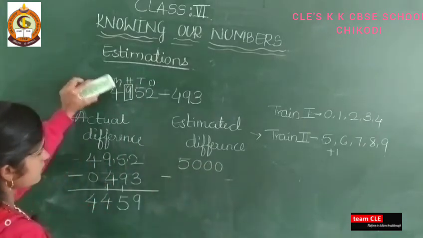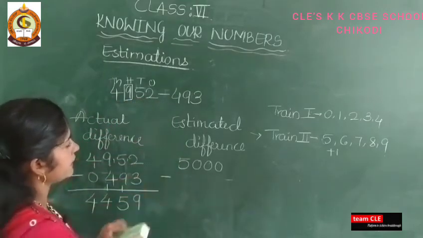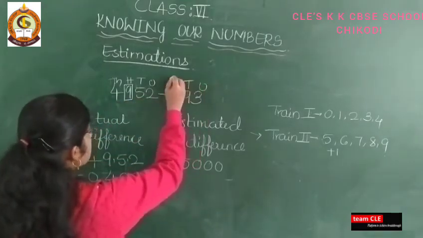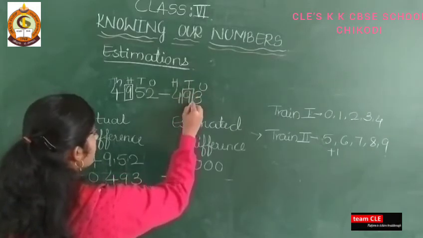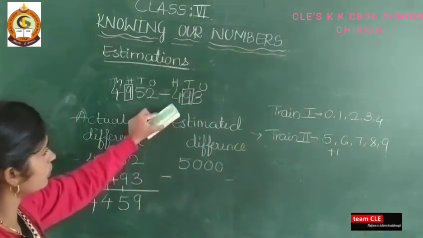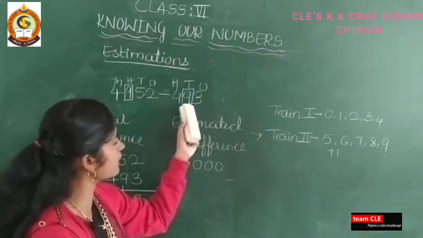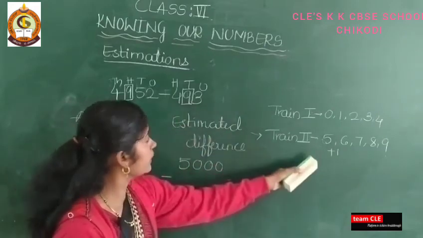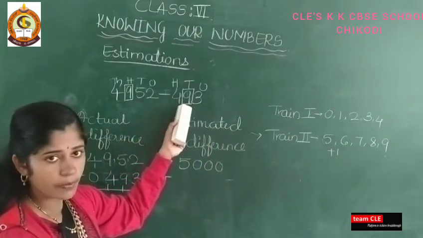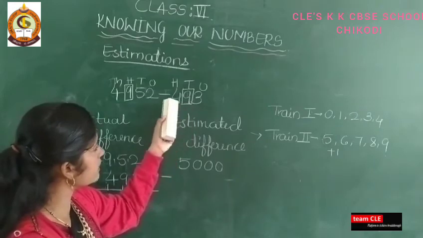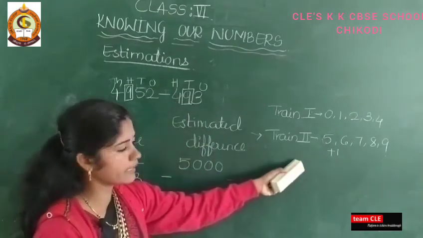Next, minus, see here 493 is there. Ones, tens, hundreds. Then you need to see the tens place. So the tens place digit is 9. 9 is there, means you have to add 1 because it is in tray number 2.